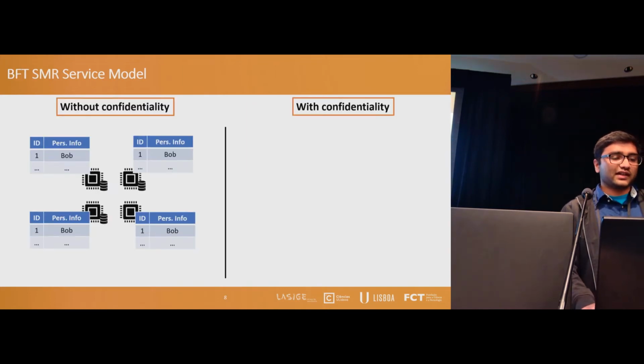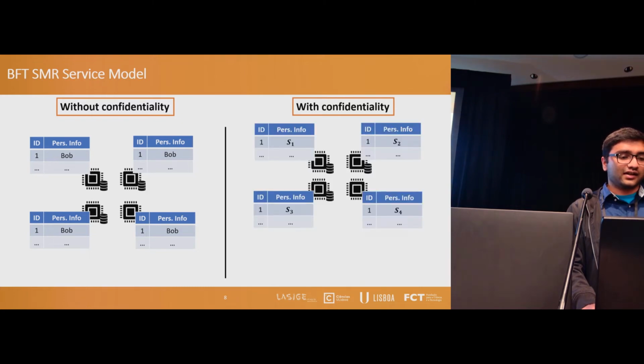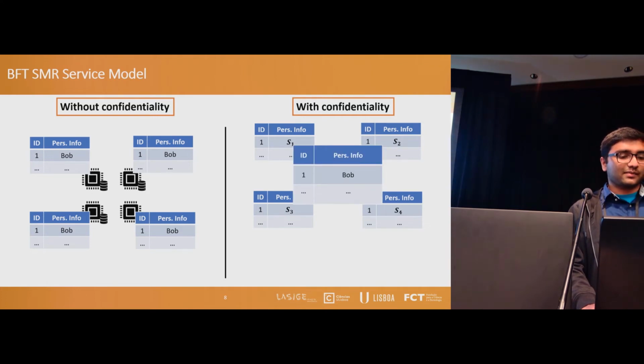So with the integration of secret sharing, instead of all servers having the same state, now each server state is composed of two parts. First, it's a common state, which is the same in all servers, for example, the ID of the data. And the second part is the private state, which is composed of the shares of the confidential data, which is different in all servers. And the system as a whole stores the same state as the system without confidentiality.